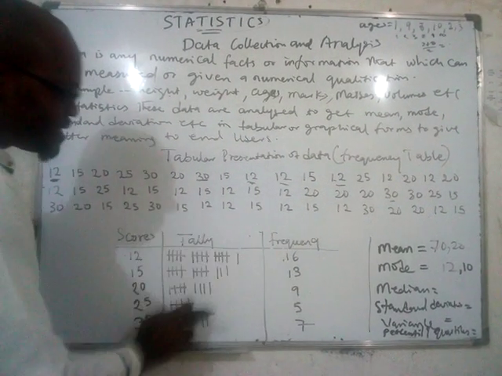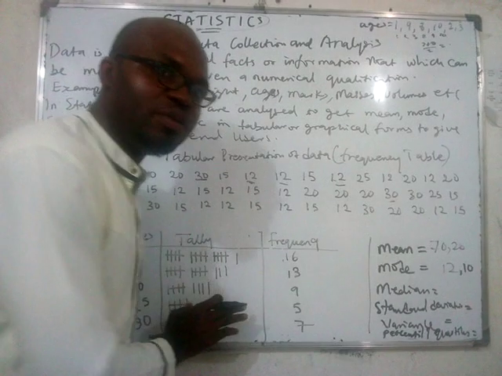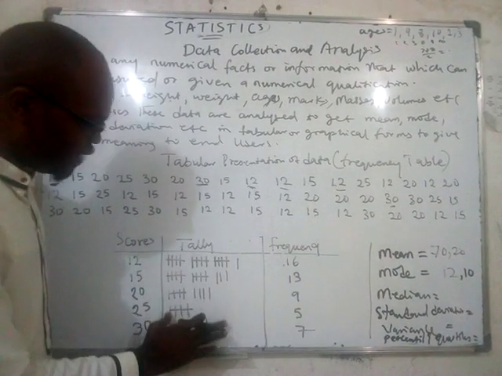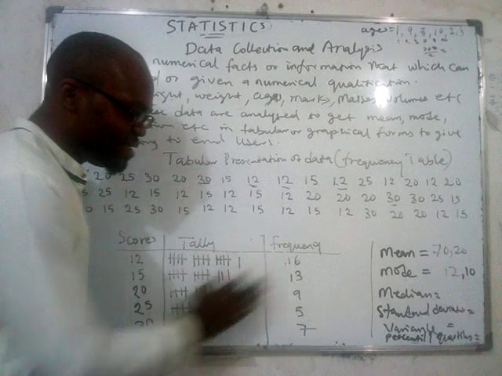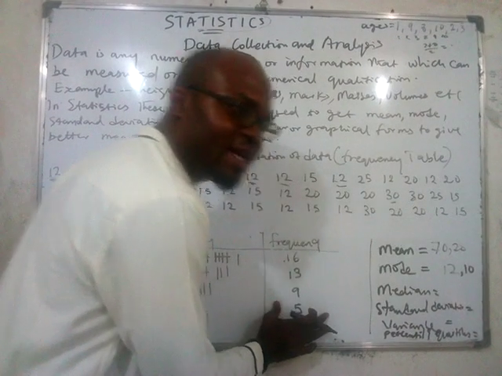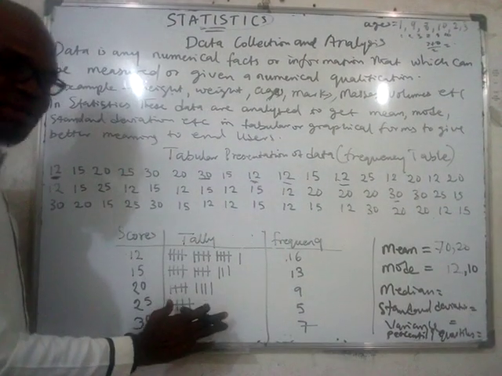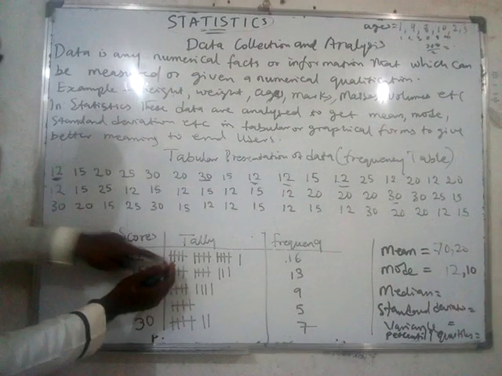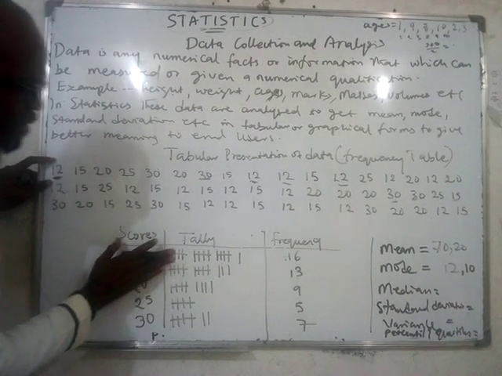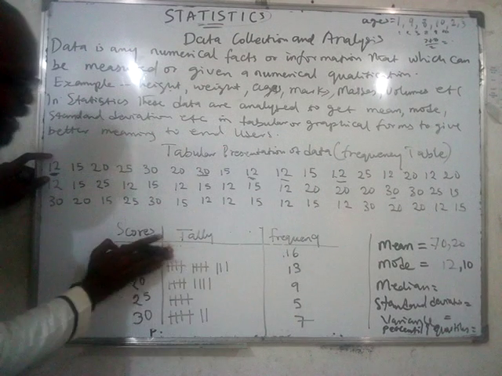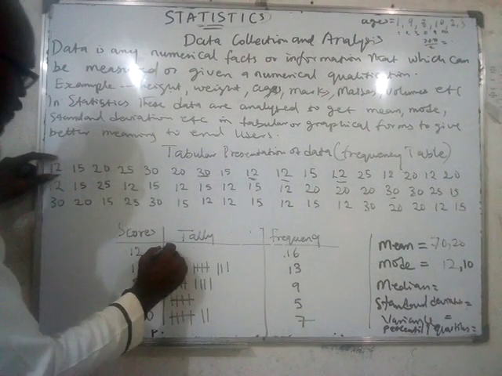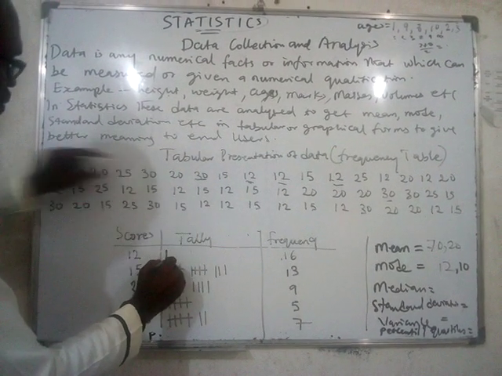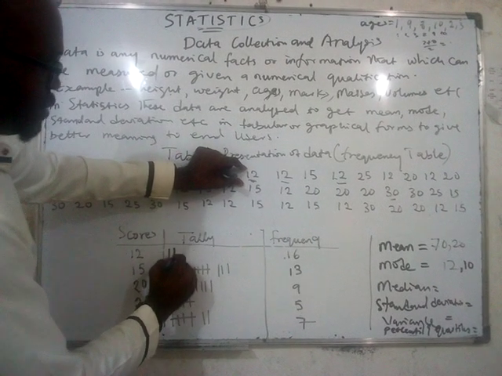This tally is not required so much. We only use this tally to make it easier for you to get the frequency. Is that clear? So this tally is not very important. You're only using the tally like if you want to count 12. Let's say you didn't have this and you want to count the number of 12s. If you see the first 12, you write 1 tally. Second 12, you write another tally.